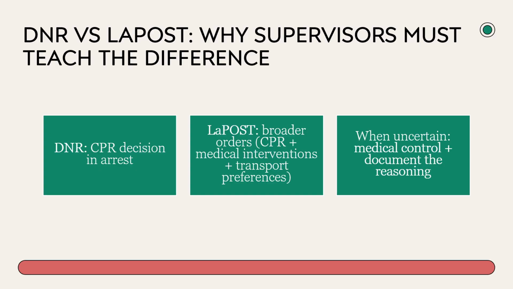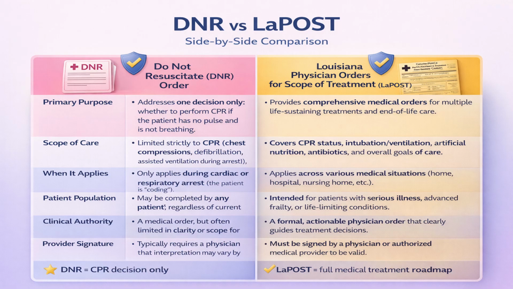The key teaching point of this slide is that DNRs are narrow. They're focused only on resuscitation during arrest. LA POST, on the other hand, is broad, often specifying CPR status plus levels of medical intervention. The supervisor move is to standardize how crews verify documents and when to call medical control if there's conflict, ambiguity, or familial disagreement. Let's look at these two different things side by side.